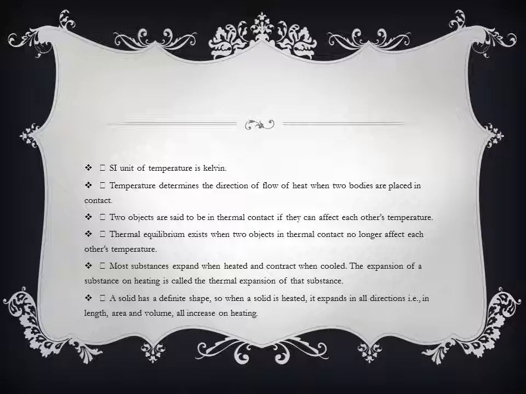Most substances expand when heated and contract when cooled. The expansion of a substance on heating is called the thermal expansion of that substance. A solid has a definite shape, so when a solid is heated, it expands in all directions. For example, length, area, and volume all increase on heating.